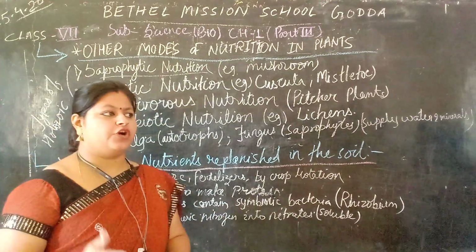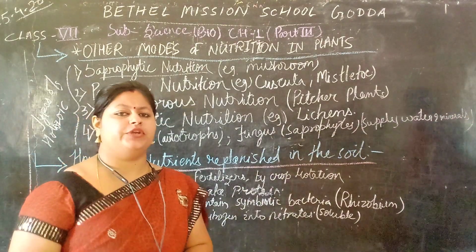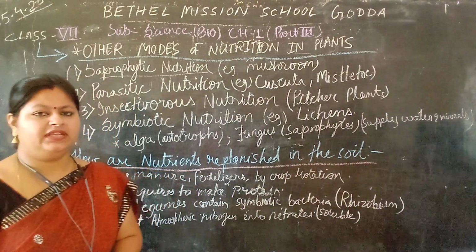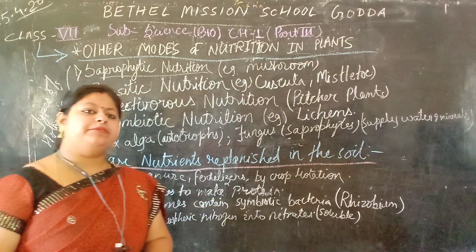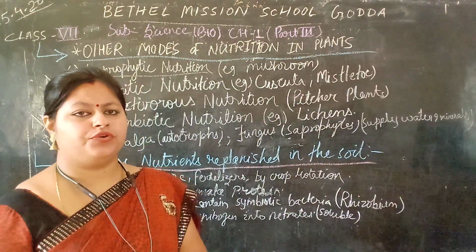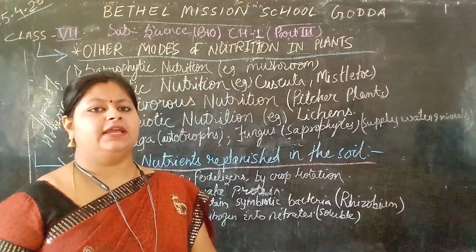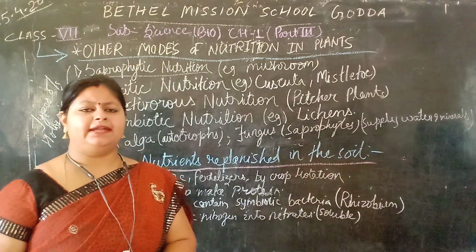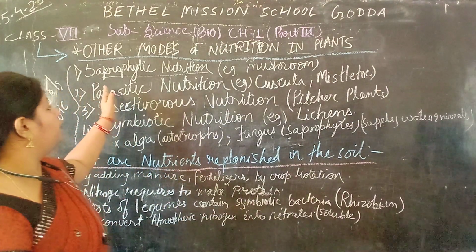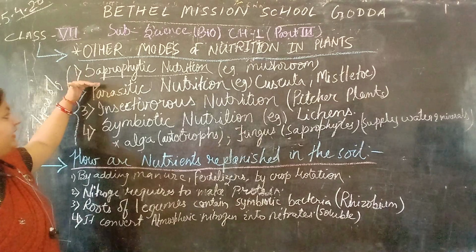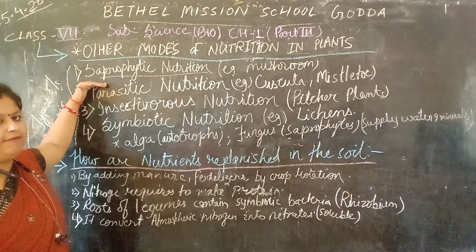Heterotrophic nutrition is also termed as holozoic nutrition, which derive their food from green plants or autotrophs and nourish their body. They depend on the autotroph for their growth and development. So, the different parts of holozoic are saprophytic, which we are going to discuss first.